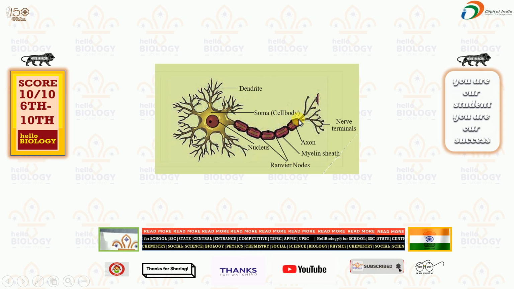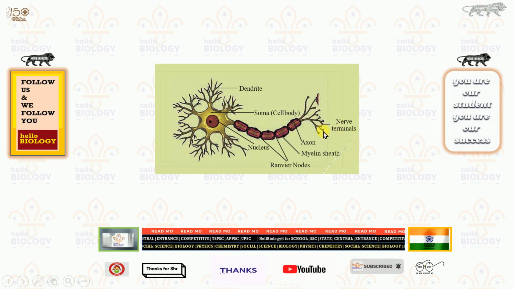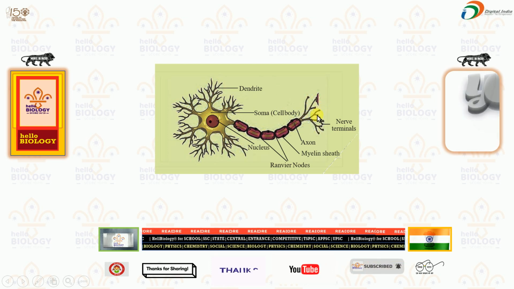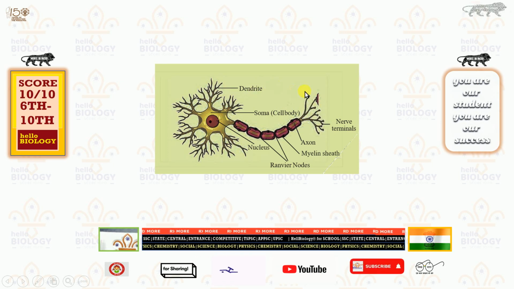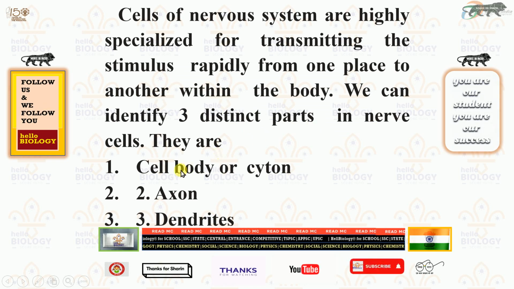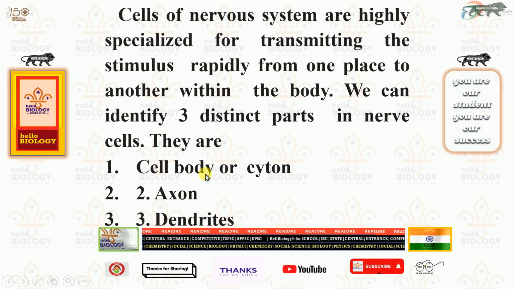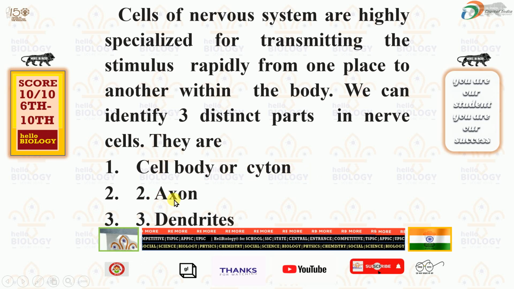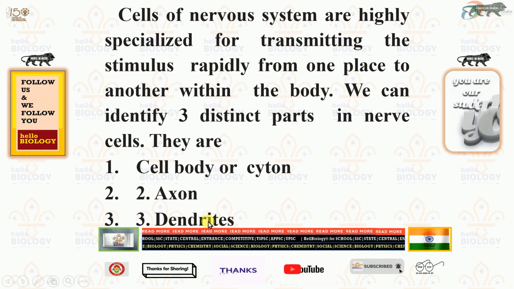Each nerve cell consists of nerve endings. Those are called nerve terminals or nerve endings. Can you see here? Each part has bulged structures. These nerve terminals will connect to the dendrites of another neuron. Understood? And as I said, three parts are there: cell body, axon, dendrites. You need to remember: cell body is otherwise called cyton or soma, the second part is called axon, and the third part is called dendrite.